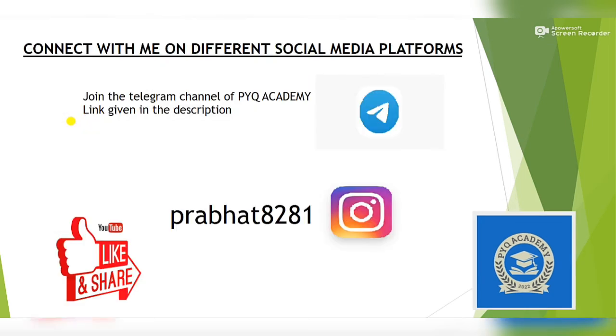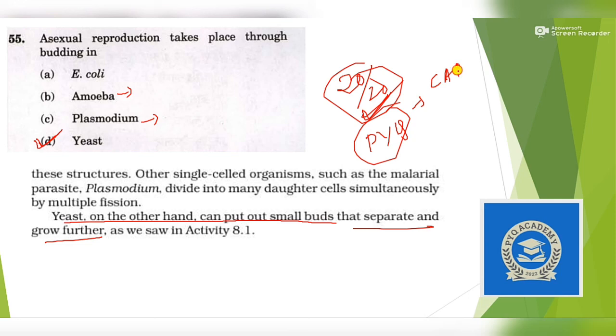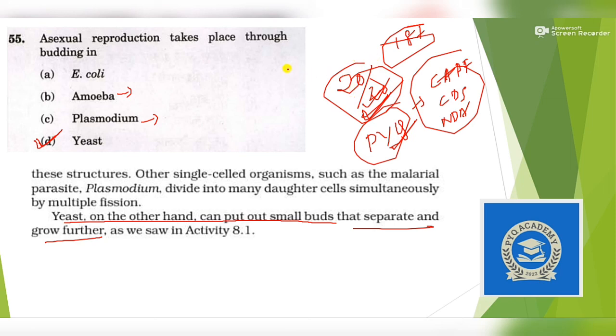Next question. So we are over. We are done with the 20 questions, and I think 20 out of 20 is easily achievable if you are at least going through PYQs. If you have gone through PYQs of all the examinations, CAPF, CDS, and NDA, I'm very sure that you will be able to score 20 out of 20 or at least 18 plus. That means you are securing 36 plus marks, and that is going to help you gain your position.